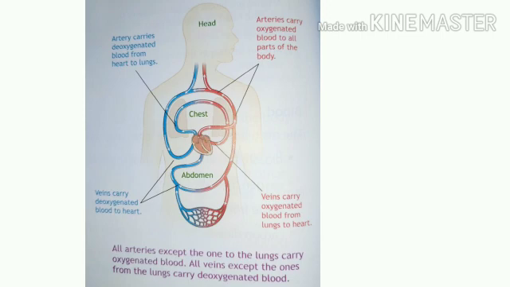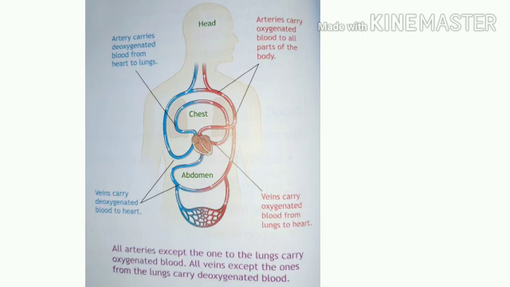The meaning of deoxygenated blood is blood which is poor in oxygen. While the left side gets oxygenated blood from the lungs.